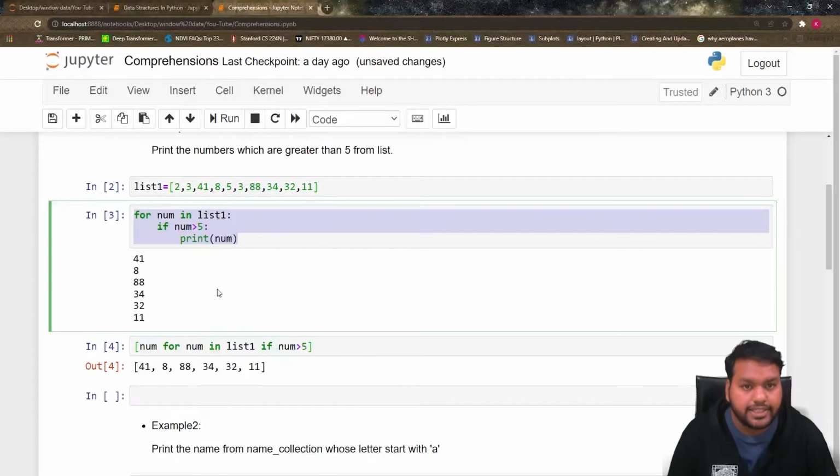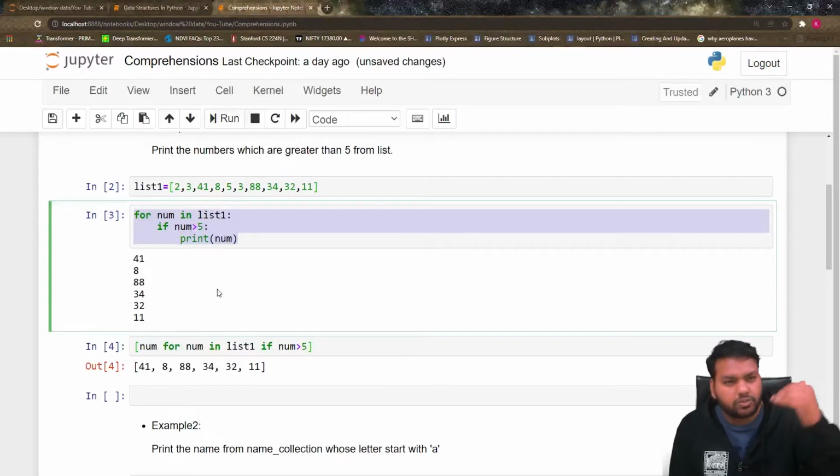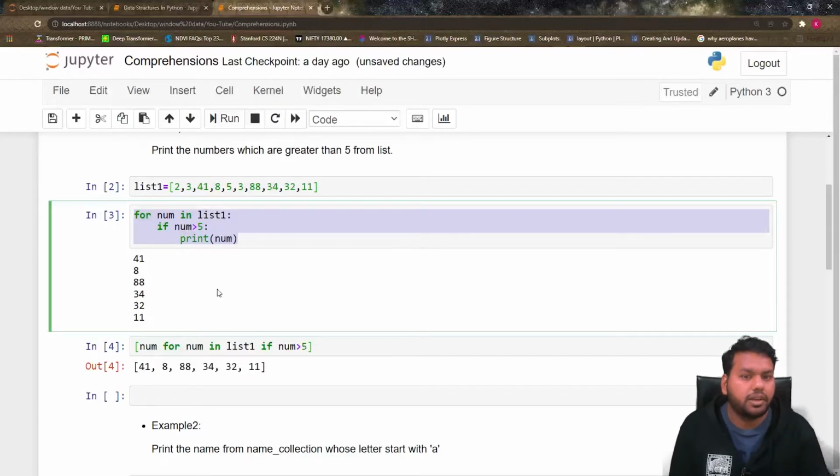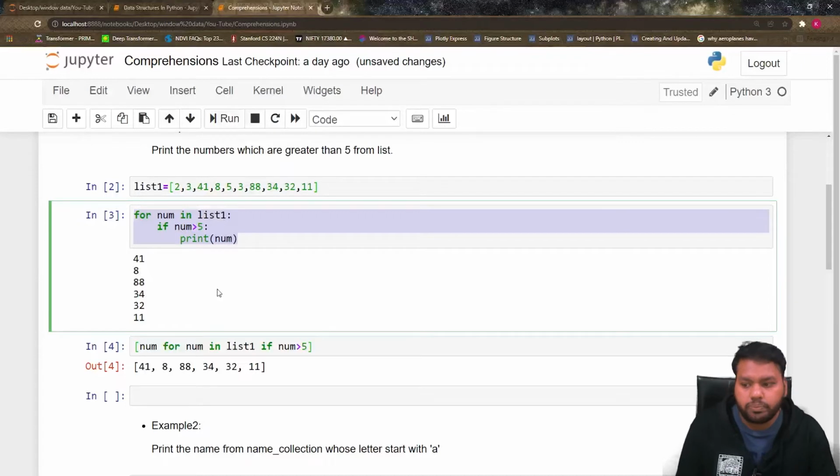Another advantage is that sometimes we have to write a lot of lines in the code. In place of a lot of lines, if we are dealing with billions of elements in the list, we can use the list comprehension, which can reduce those 3 lines into 1 line. This is important to learn, and it makes you faster and you will enjoy the coding here. So this is the way we print it. I hope you understand the list comprehension.